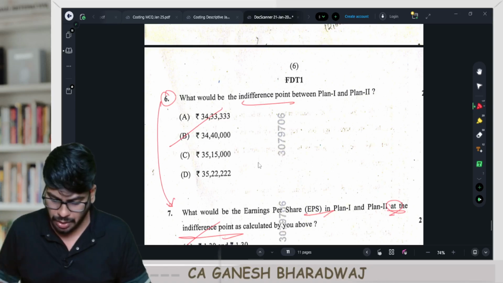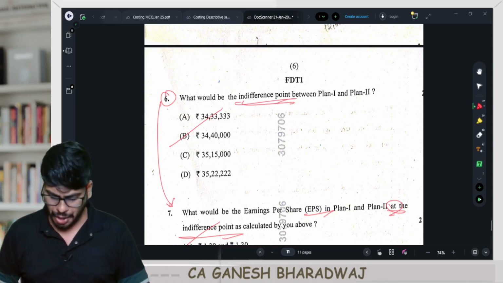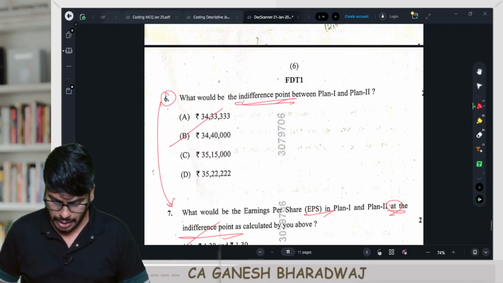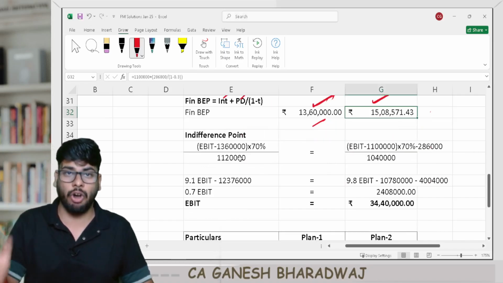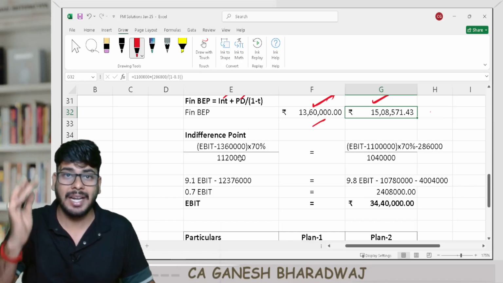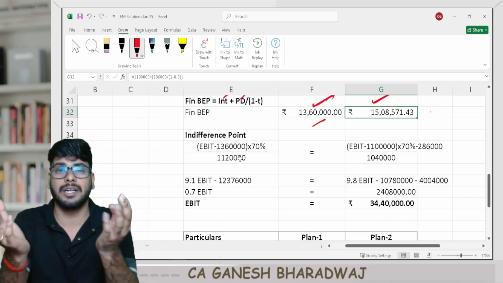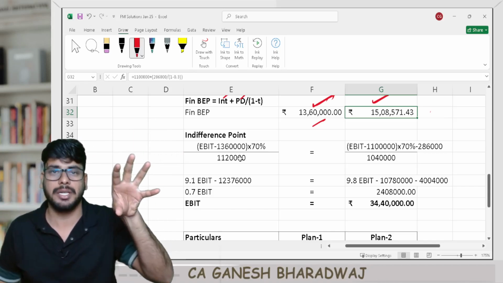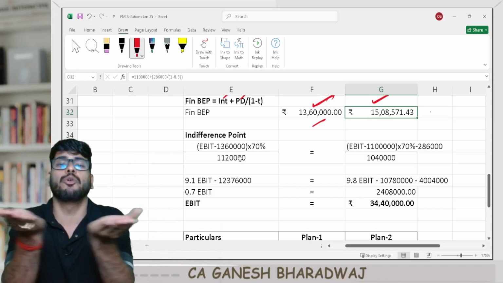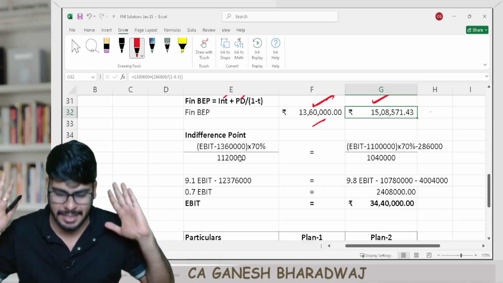Now, going on to the next one, what would be the indifference point? Now, what do you mean by indifference point? Indifference point is the point of EBIT where the EPS under the 2 alternatives are equal, or in other words, the EBIT point at which the EPS under both the alternatives are equal is called the indifference point.